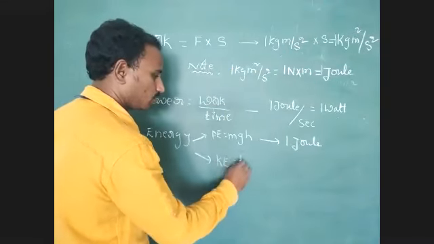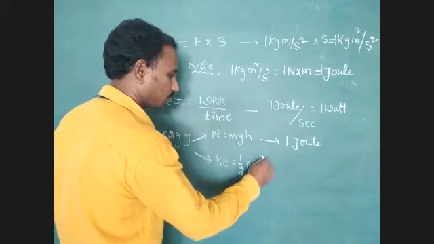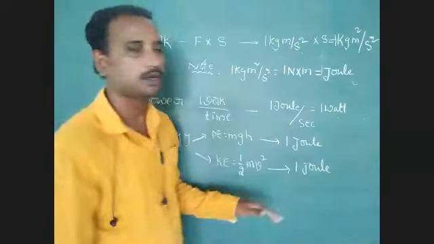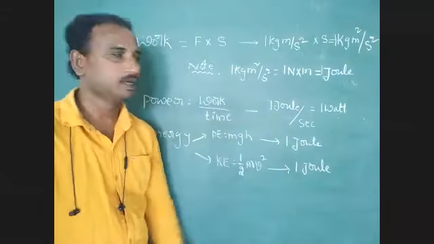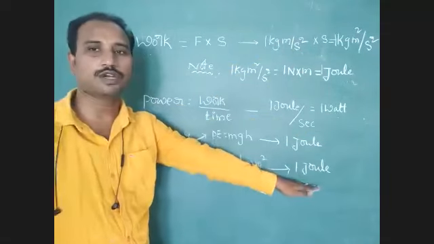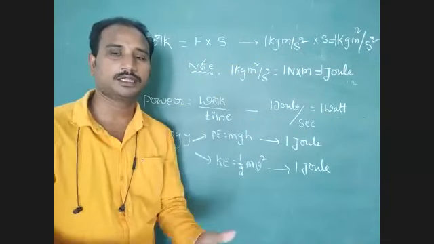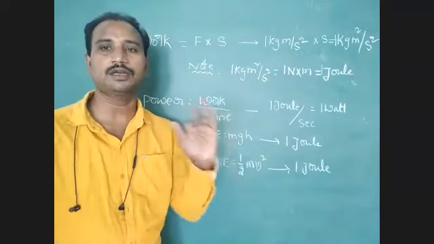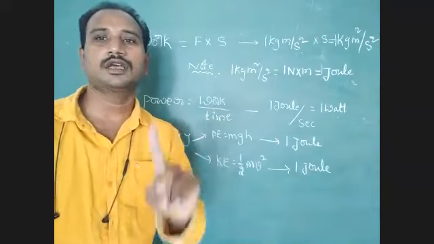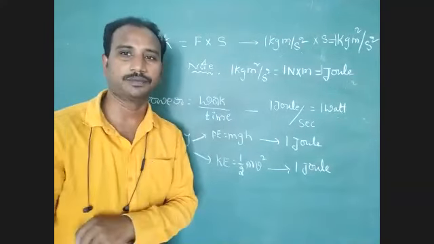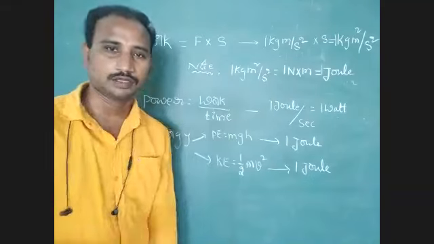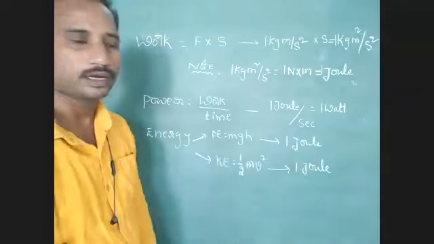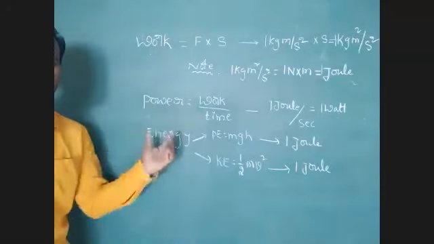Next, kinetic energy. Kinetic energy K equal to half mv square, unit 1 joule. The SI unit of kinetic energy is 1 joule. The SI unit of work and SI unit of energy are the same. In the examination, which pair is having the same units? Energy and work is the correct answer. So we have to identify this condition. Very, very important condition. Students, note down this point.